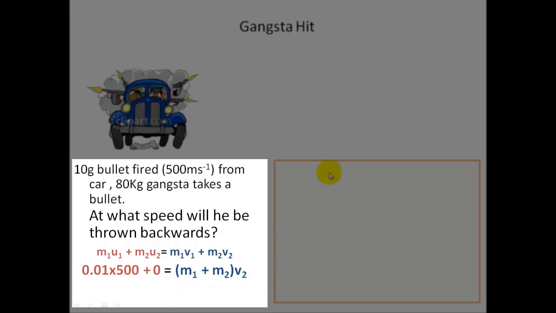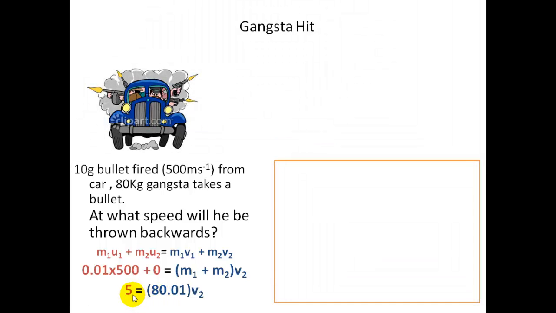So let's put these values in. 0.01, because this is 10 grams, times 500, is equal to (m1 plus m2) times v2. Notice that this velocity is going to be the same for both bodies because they stick together. You know that m1 is the mass of the bullet, m2 is the mass of the gangster. So we put these values in too, and we end up with this. So v2 is basically going to be 5 divided by 80. Now you find out that that's going to be a very small number. It's a few centimeters a second.